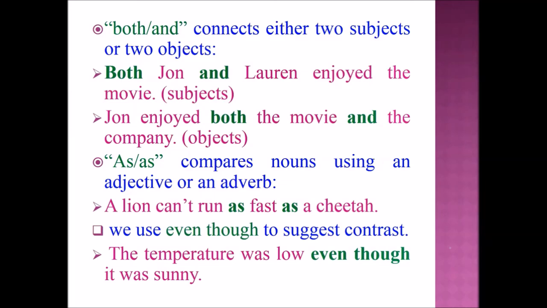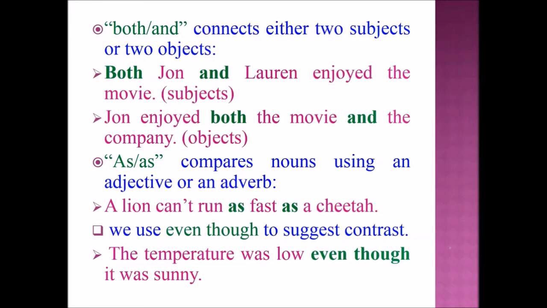Both John and Lauren enjoyed the movie. So in this sentence, both and connects two subjects. The next example sentence is John enjoyed both the movie and the company. In this sentence, both and connects two objects.